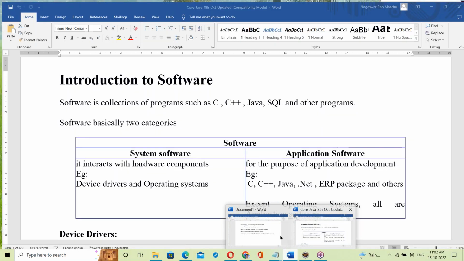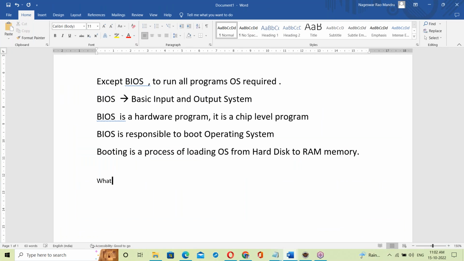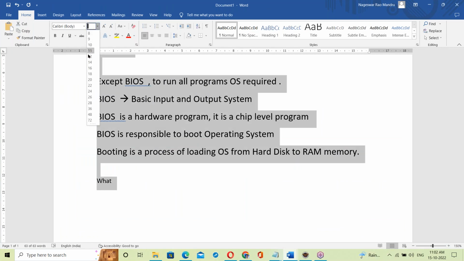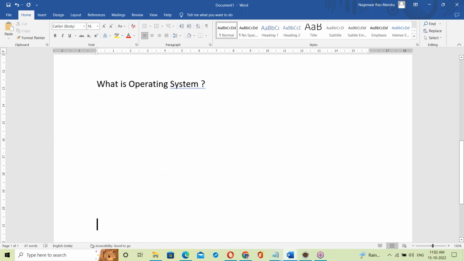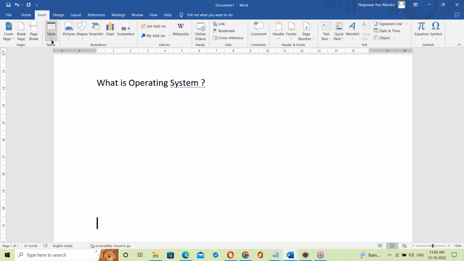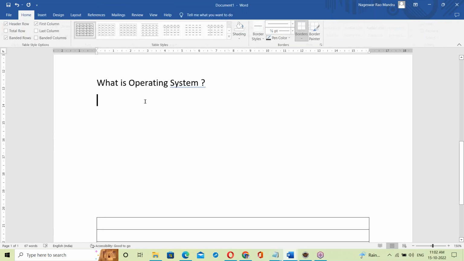Now, what is an operating system? Let us see about the OS now. Consider the computer. In a computer, there are some layers.